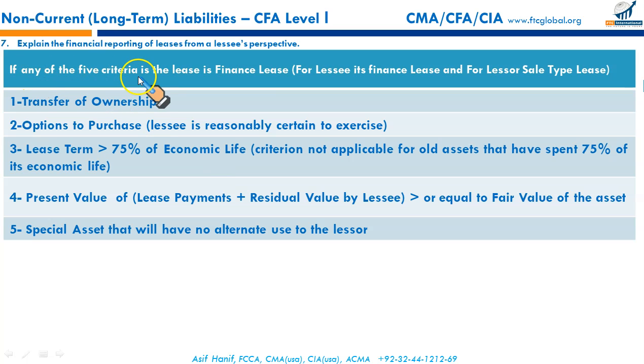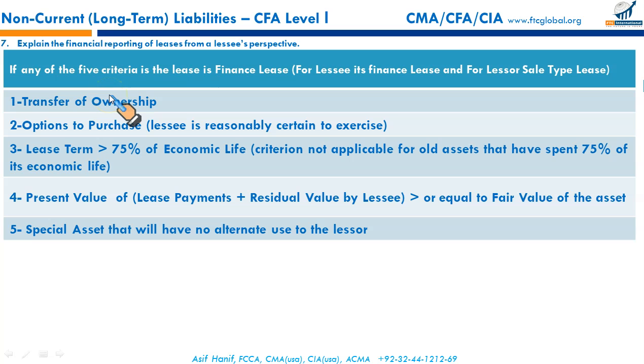If any of the 5 criteria is met. Before, in the previous US GAAP standard, there were 4 conditions. Now they have added this new one. So if any of the 5 criteria is met, the lease is a finance lease. For the lessee, it's a finance lease, and for the lessor, it's a sale type lease.